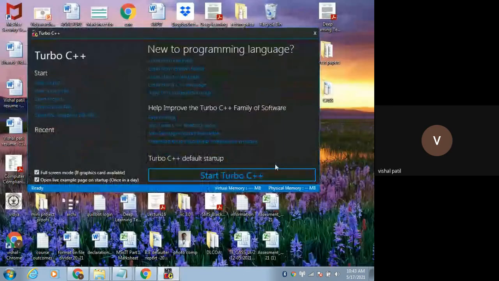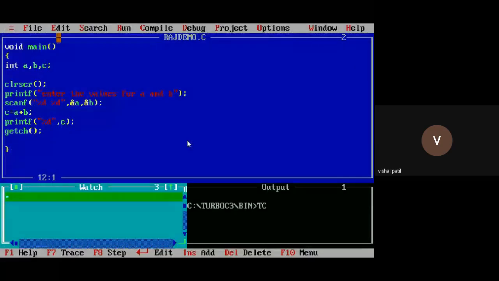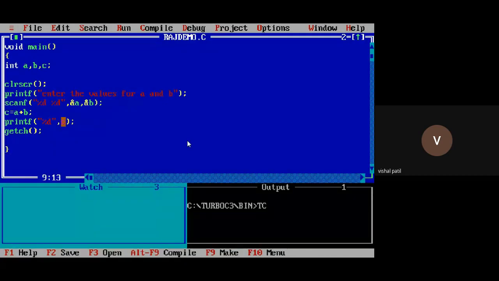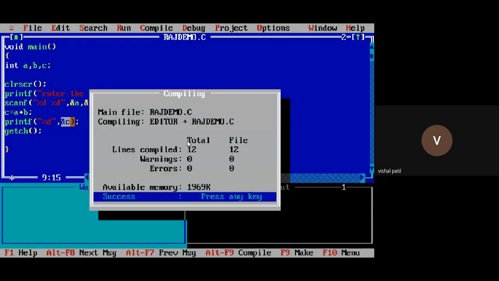I want to show you what is the difference here, right? If I use, instead of C here while displaying the value, now I'm writing it as ampersand C. Now you might have understood, instead of the value of that C, it will display what? Address of variable C. Let's check. Alt F9 for compilation, Control F9 for run. 12 for value of A, 12 for value of B. It is giving -16 as output.